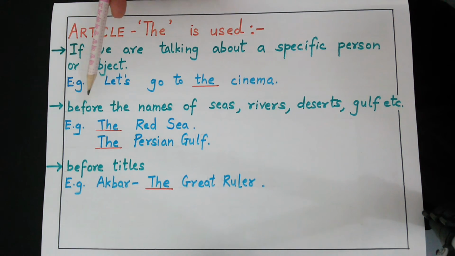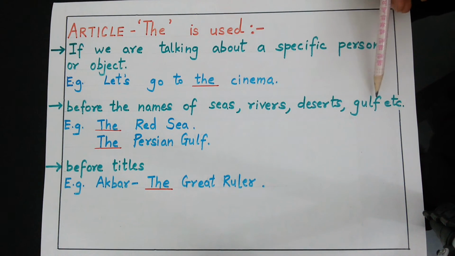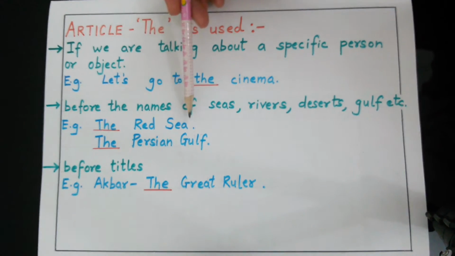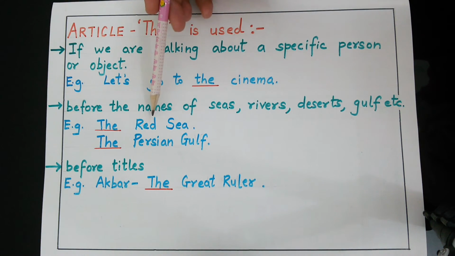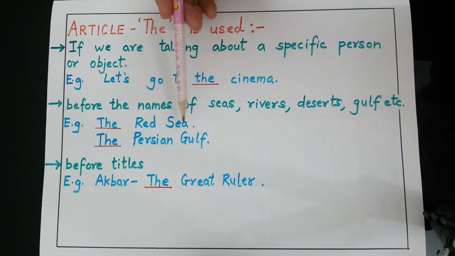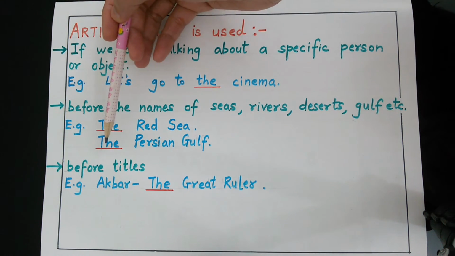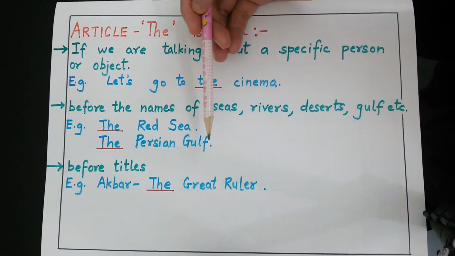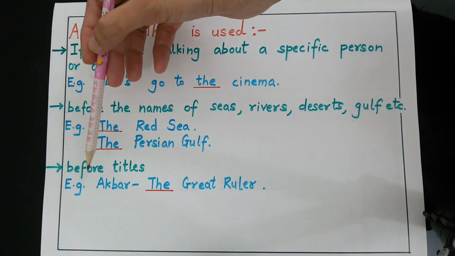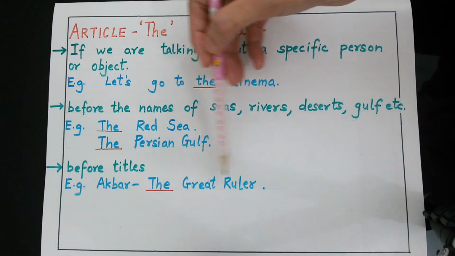Article the is also used before the names of seas, rivers, deserts, gulfs, etc. For example, the Red Sea. It is the name of a sea, so we use the. The Persian Gulf. Here it is the name of a gulf, so we use the Persian Gulf. Article the is also used before titles. For example, Akbar the Great ruler.